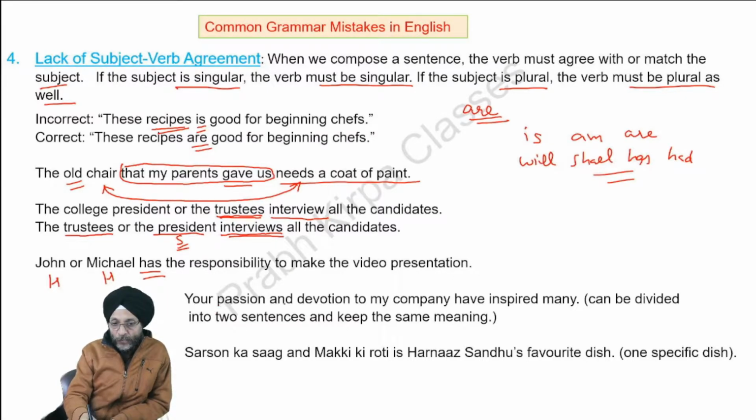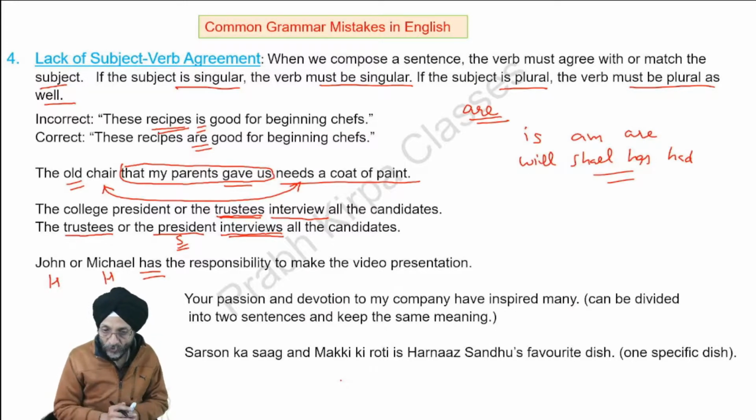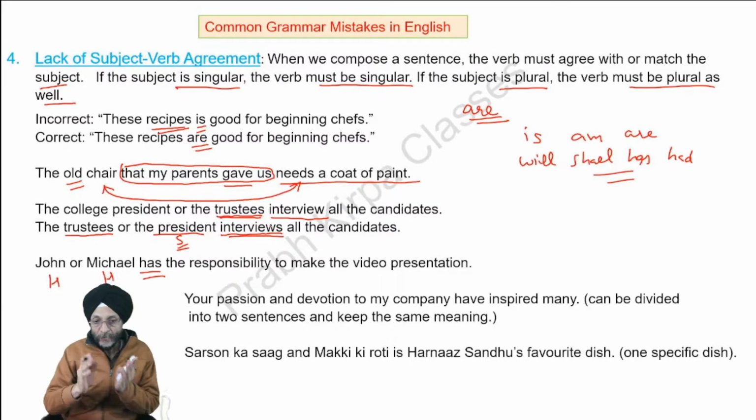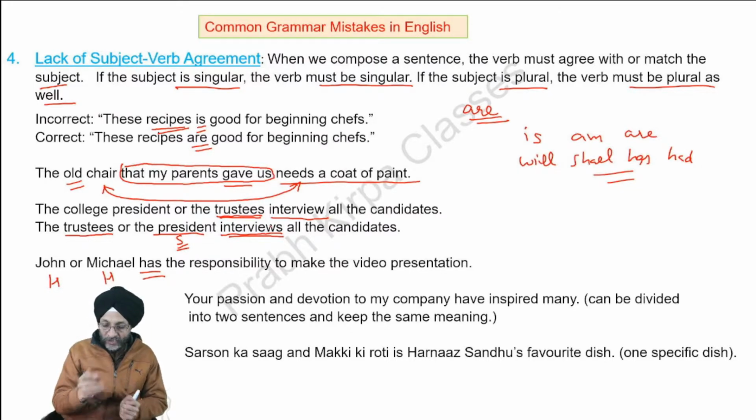Next, your passion and devotion to my company have inspired many. Sometimes we may get confused whether passion and devotion are to be taken as singular or plural. You can say, your passion has inspired many, and you can also say, your devotion to my company has inspired many.